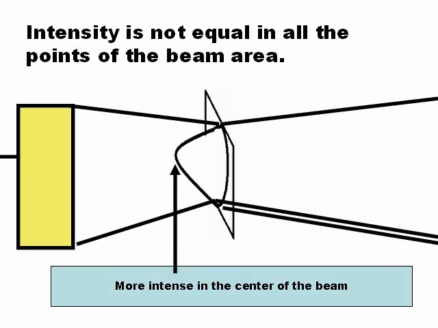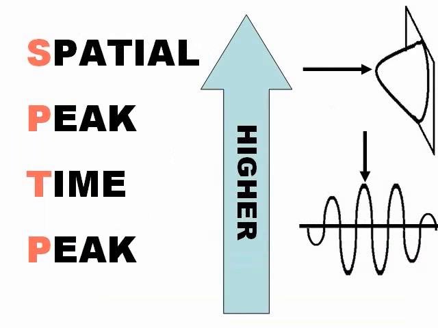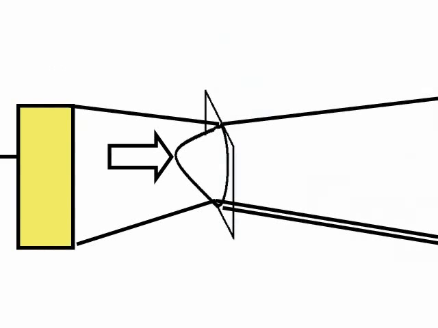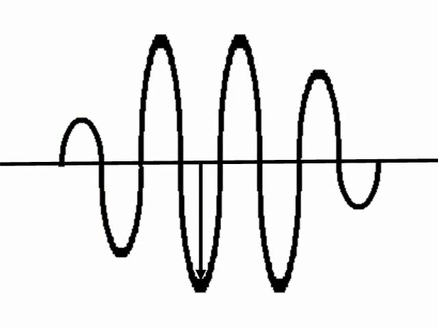So the maximum intensity is at the spatial peak and the time peak, that is, in the place where there is more intensity and at the moment there is more intensity. This is the highest and is called SPTP: in the center of the beam and at the moment the amplitude in the pulse is highest.